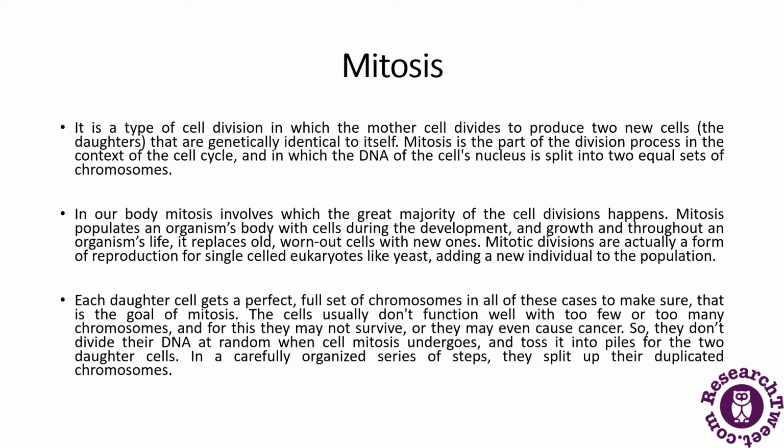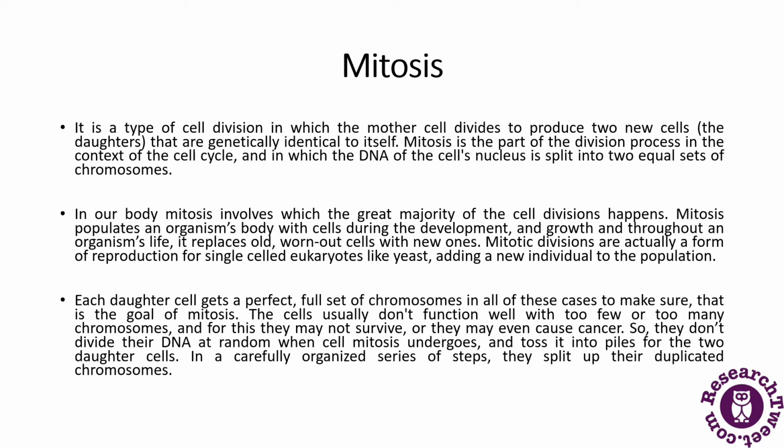Mitotic divisions are also a form of reproduction for single-celled eukaryotes like yeast, where they add a new cell to the population, which means the process of mitosis is happening there. In all these cases, each daughter cell gets a perfect full set of chromosomes. So what is the goal of mitosis? That genetically identical daughter cells are produced.